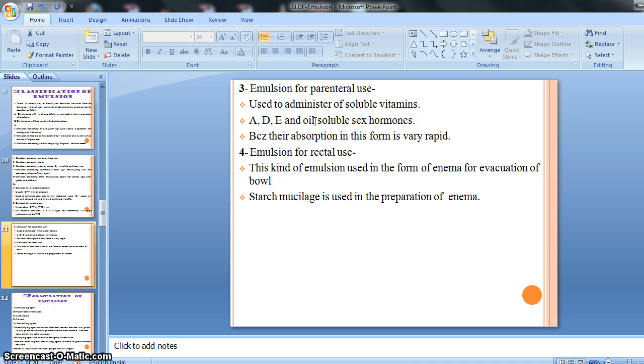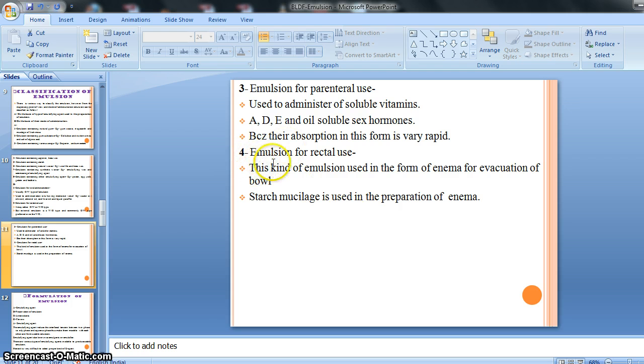And due to rapid absorption, you know that the parenteral injection dosage form gives a very fast effect compared to any other route, because parenteral preparations come in direct contact with our blood circulation. Due to that, within a fraction of time it gives a better and desirable effect, a sudden effect, right? So vitamins A, D, E, there are various kinds of vitamins, water soluble and fat soluble, and A, D, E are the fat soluble vitamins. Also some oils and some soluble hormones are given in the form of emulsion by the parenteral route, right?